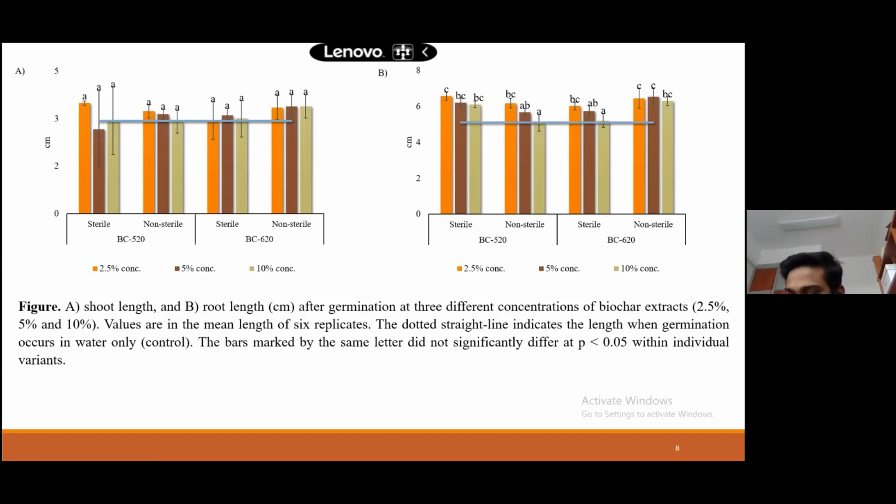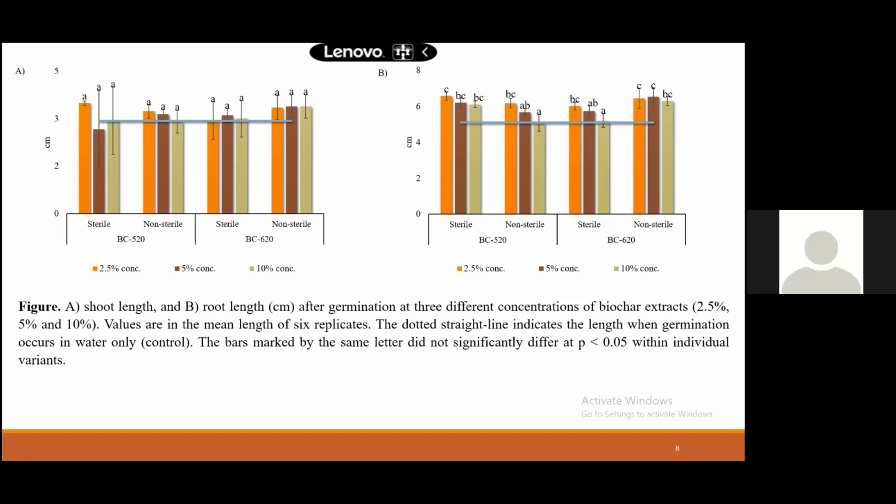The purpose of using this high temperature biochar, 520 and 620 both are high temperature biochar. So biochar is a byproduct. Generally people use this pyrolysis mechanism for making oil and biogas. So high temperature biochar is most suitable for getting more oil and more gas.